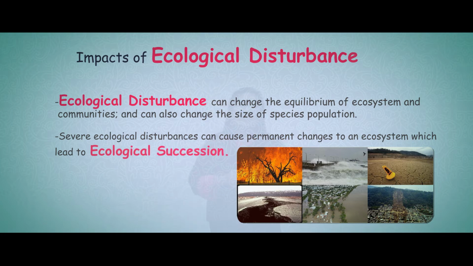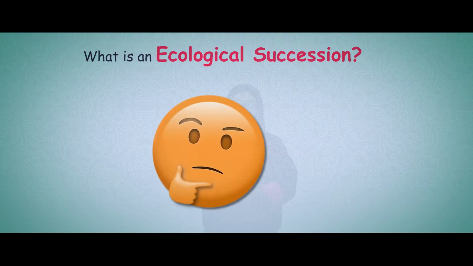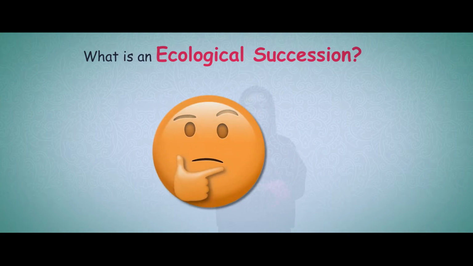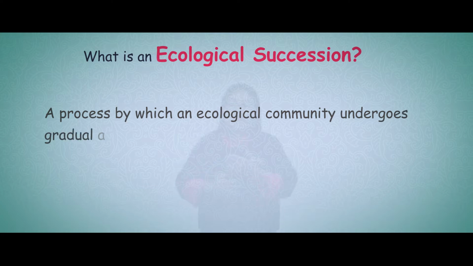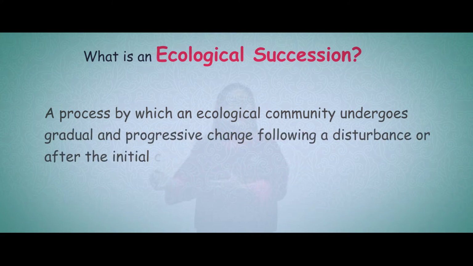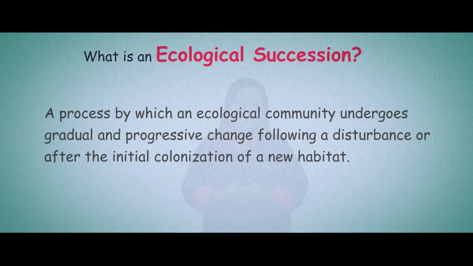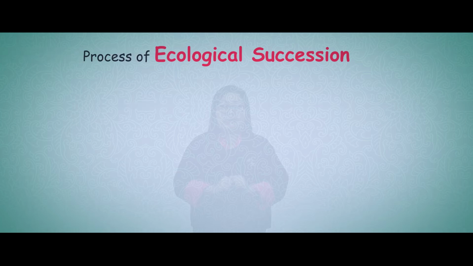Now, the next question that we will have is, what is an ecological succession? Well, let us go with the definition of ecological succession. Ecological succession is defined as a process by which an ecological community undergoes gradual and progressive change following a disturbance or after the initial colonization of a new habitat. Let us look into the basic steps that are identified in the process of ecological succession. There are 7 basic steps. Let us go through each one of the steps first.